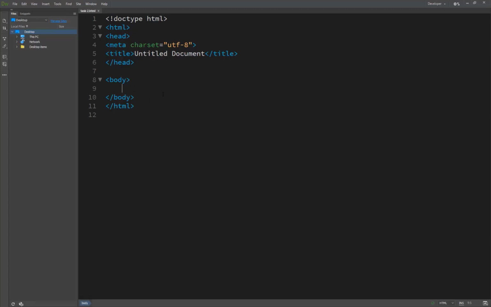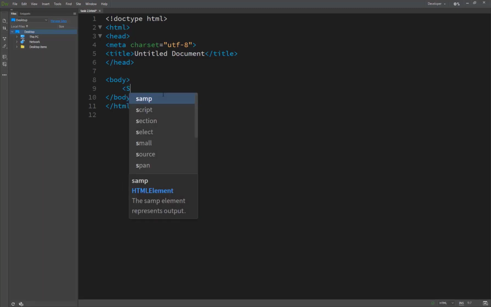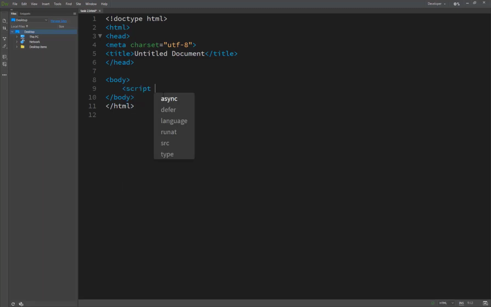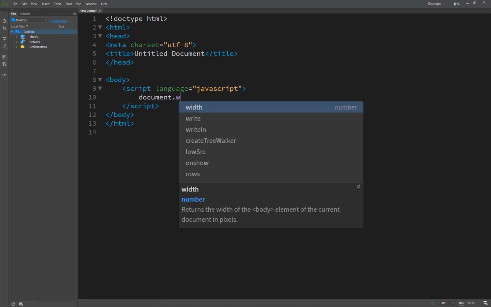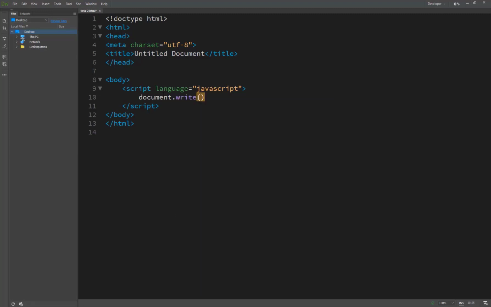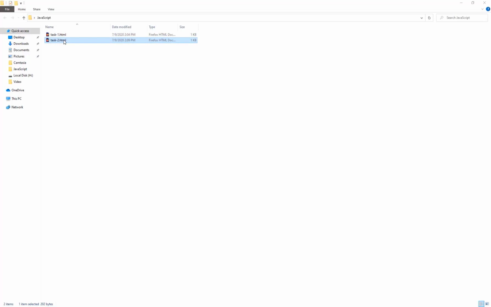So inside the body we are creating a script again, with language JavaScript, selecting a version, and then document.write with brackets, a statement, and here is task 2. So we save this file, go to our browser and see the result.